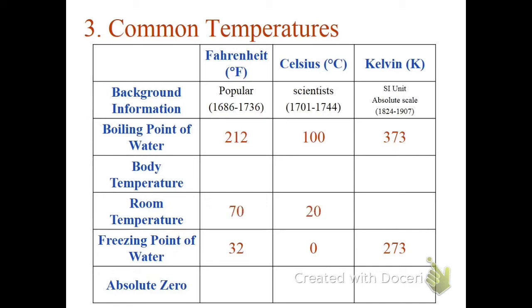This is not necessarily information that you need to memorize, but I do think having a general background of how these systems compare will help you do better this year. For example, understanding that 20 degrees Celsius is about room temperature, while 37 degrees Celsius is about body temperature, will go a long way for understanding a measurement that you might take. And of course, absolute zero is the coldest possible temperature, where we need to look at where our scales relate, and Kelvin is unique in that it has no negative numbers, so it starts at 0.